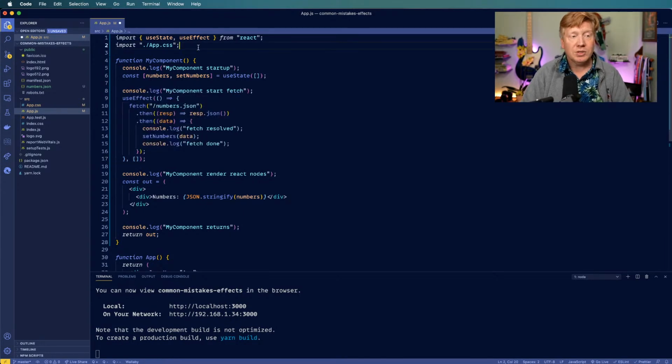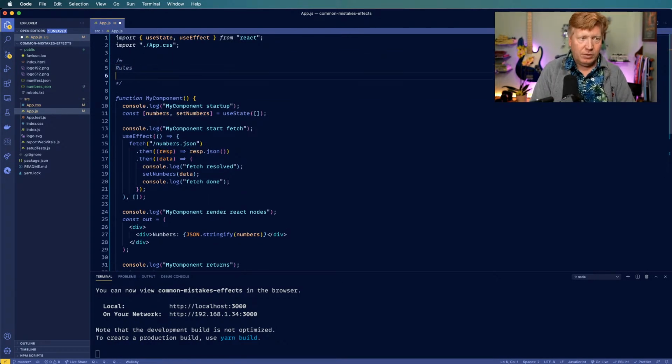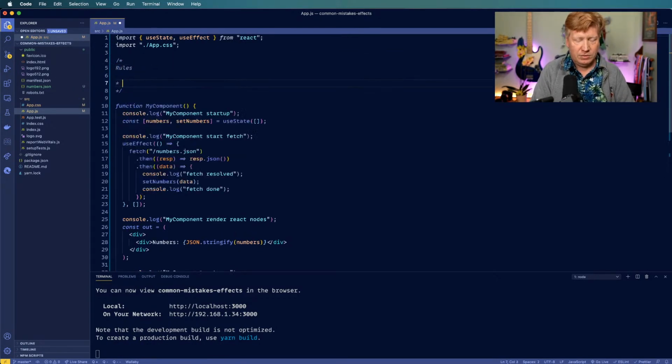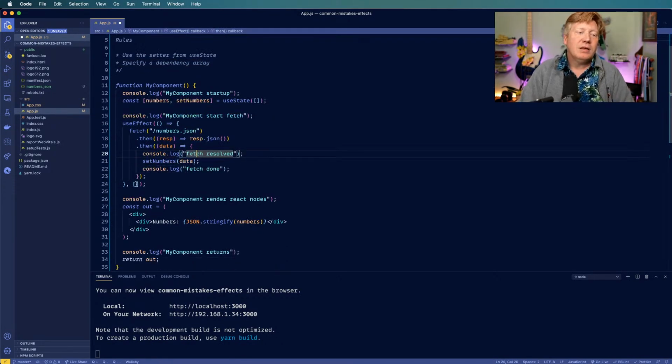Oh, I was going to do the rules thing. Okay, so let's make some rules as we go along here. Rule number one: use the setter from useState. And number two, specify a dependency array. Otherwise, it's just going to run all the time. An empty dependency array is really no different from what you had before. So that's not great. So we have an array.